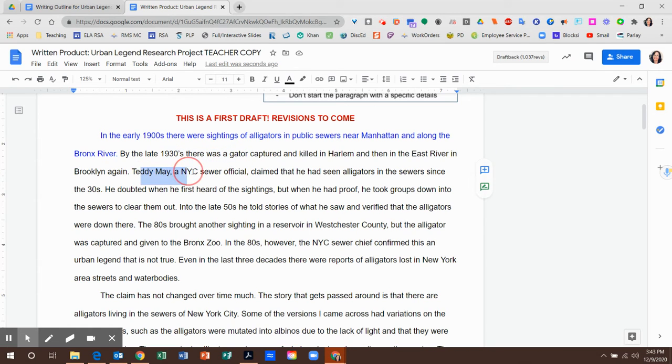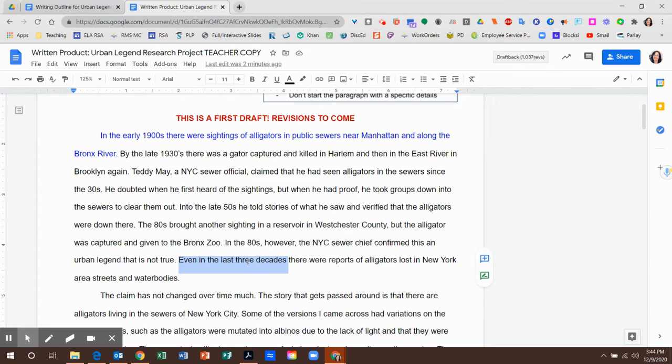But then this next sentence is about Teddy May, and he's a city sewer official that claimed for years that he had seen alligators down there. In fact, into the late 50s, he told stories of what he saw and verified that the alligators were in fact down there. But then the 1980s brought another sighting in a reservoir in Westchester County. In the 80s, again though, a New York City sewer chief said, no, this is an urban legend. And then my last sentence here is about the last 3 decades. There were still reports of alligators lost in the New York area streets and water bodies.